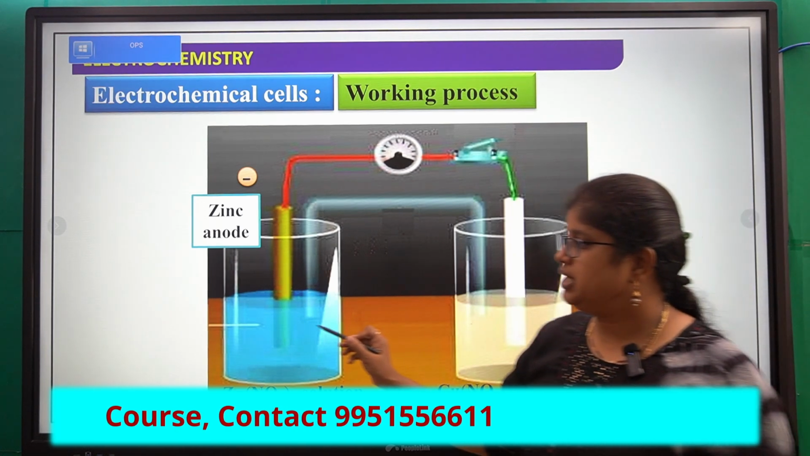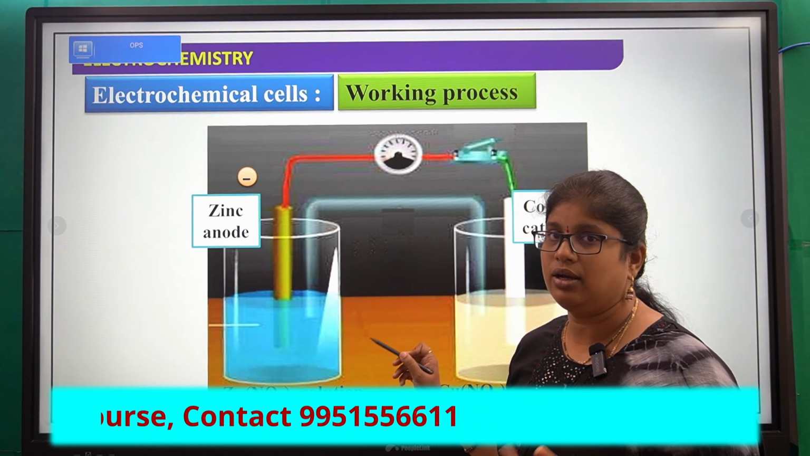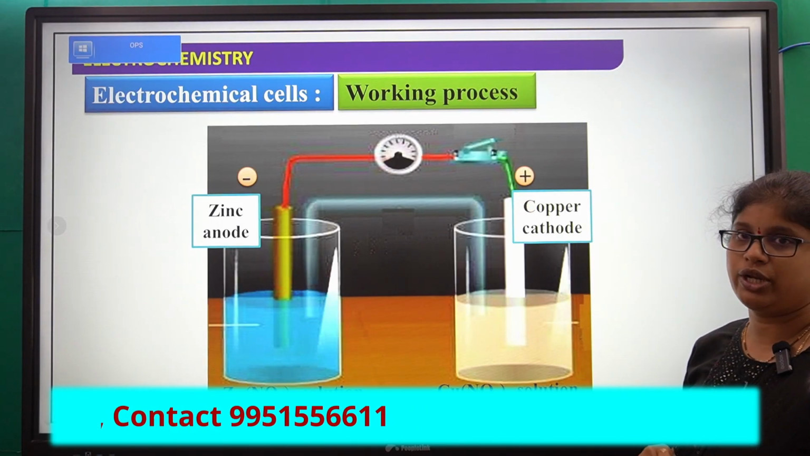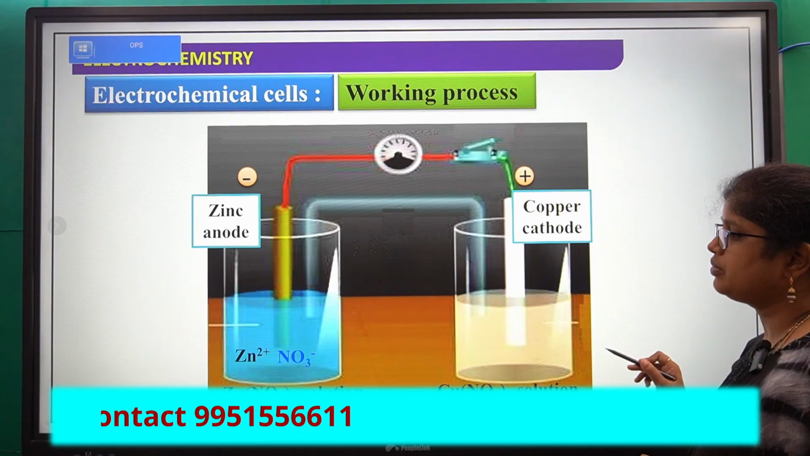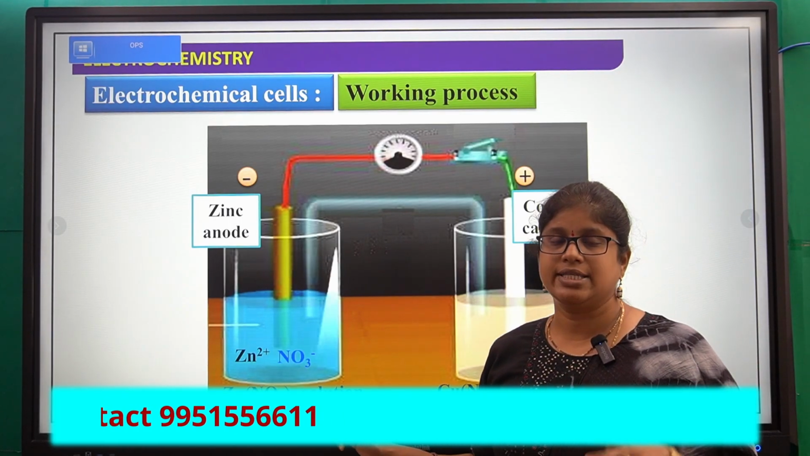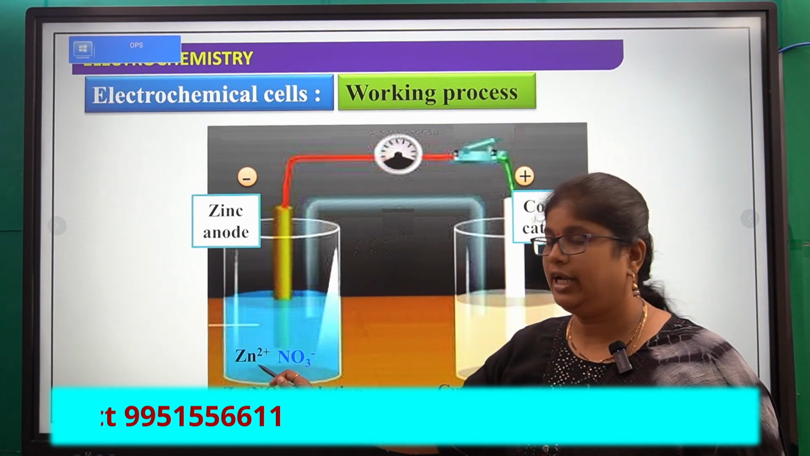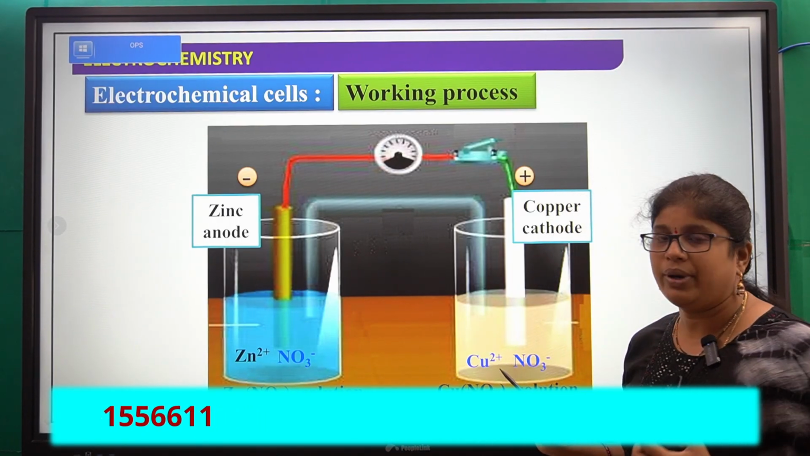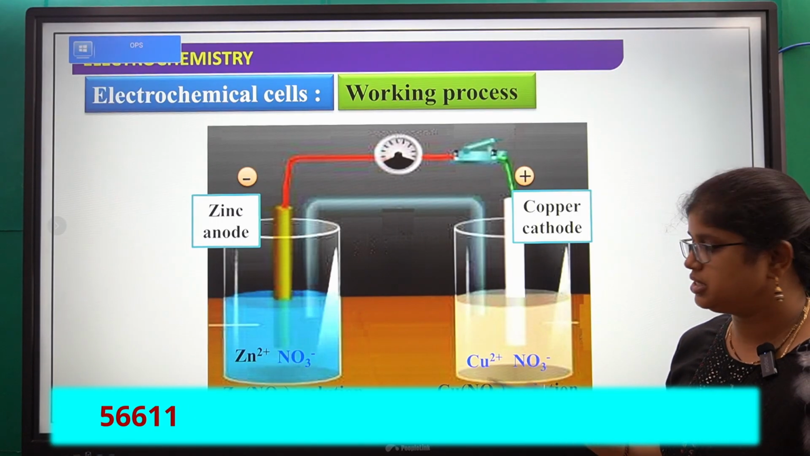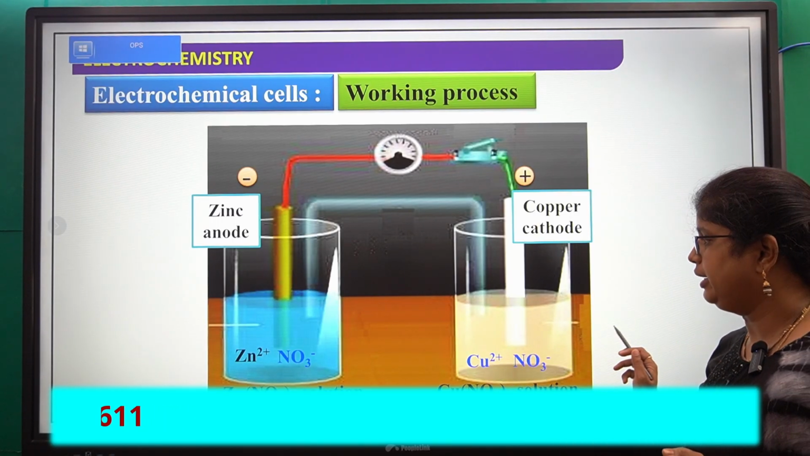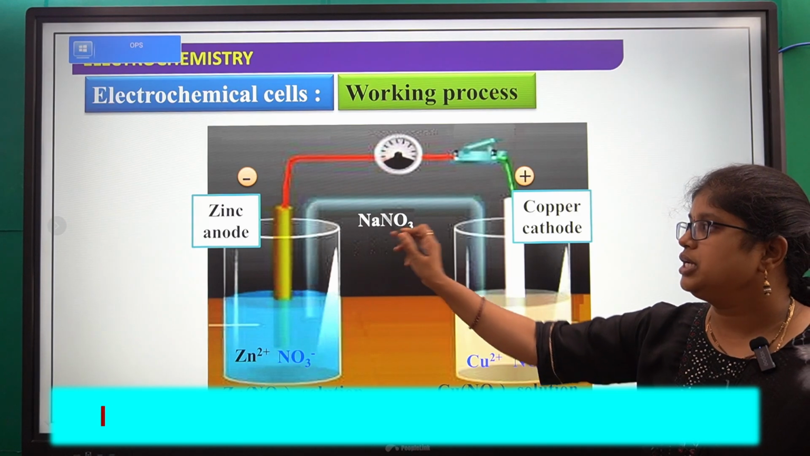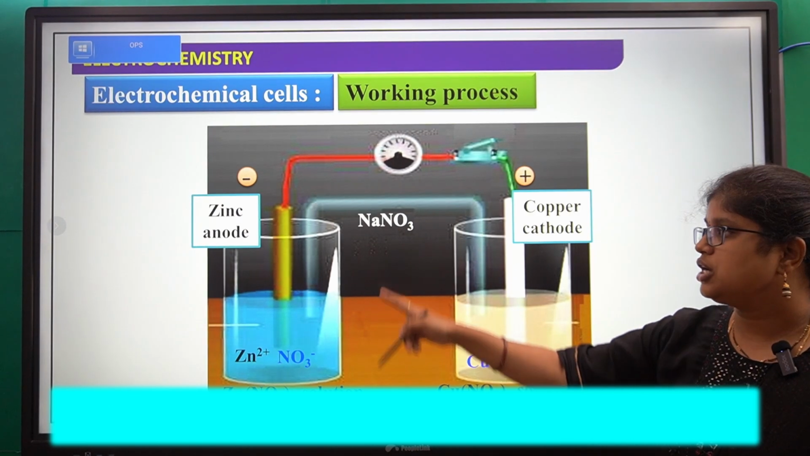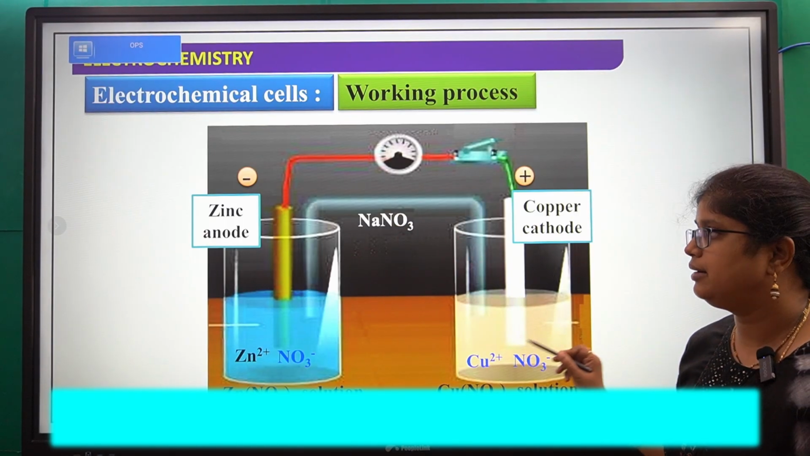And here from this zinc, what is happening? Electrons are releasing. Okay. Next, here it is copper cathode, and it is having which potential? Positive potential. Next, whenever we dissolve zinc nitrate in the water, it gives zinc plus 2 and nitrate ions. And here copper nitrate ionized into copper plus 2 and nitrate ions. Next, here these two electrolytes are connected internally with the salt bridge. Salt bridge contained here sodium nitrate.